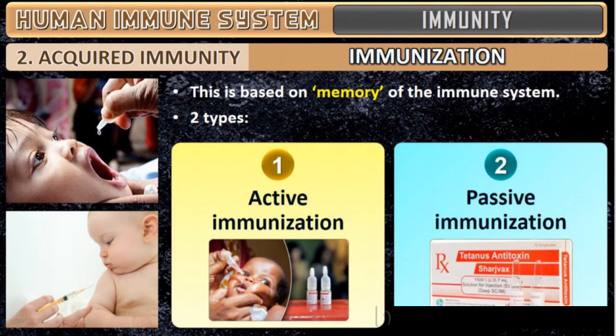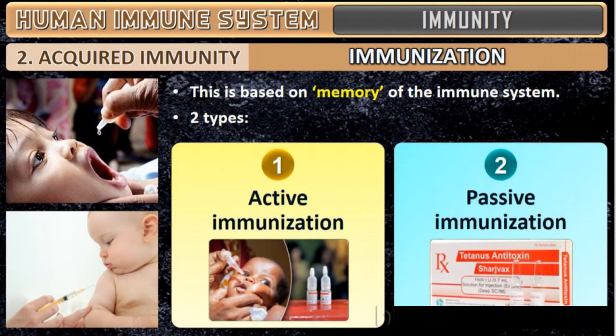Active immunization is based on the memory of the human system. It will be retained in your body, in the memory of the human system. If it retains, polio attack will not occur. That's why, to avoid polio, polio drops are given, which we also call active immunization. So passive